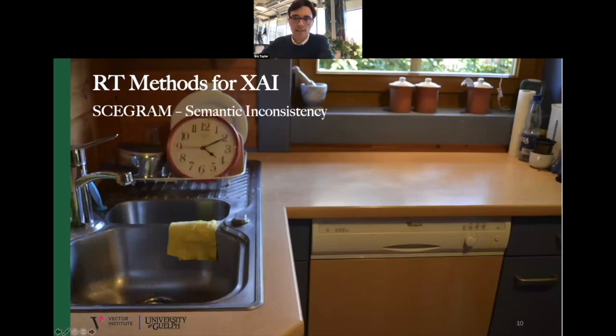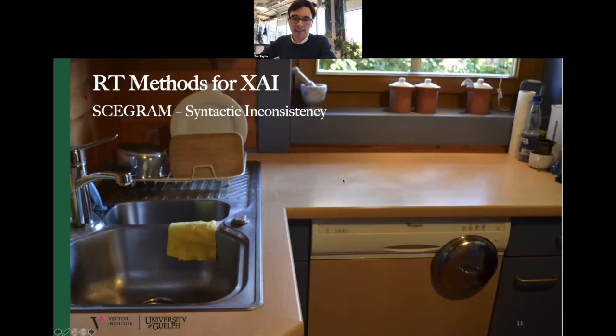A semantic inconsistency occurs when a consistent object is replaced with one that doesn't normally appear in scenes like this, such as this clock in the drying rack. Any classification that depends on that feature is using a high-level representation for the relationship between objects, other objects, and scenes. A syntactic inconsistency occurs when an object that is normally occurring in this scene is found in an unusual place, like this floating pot lid.